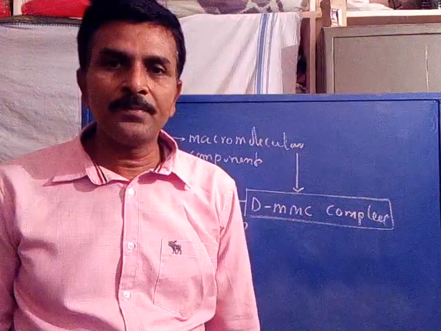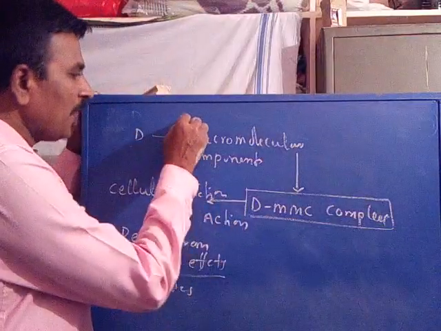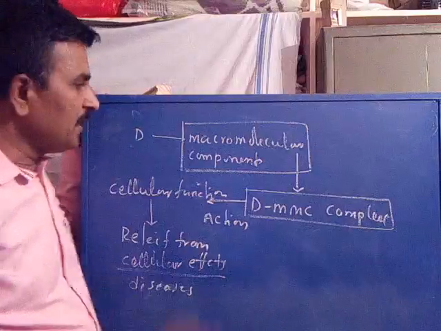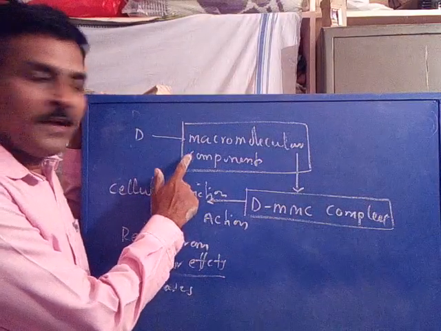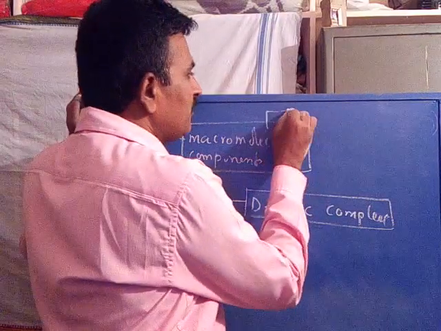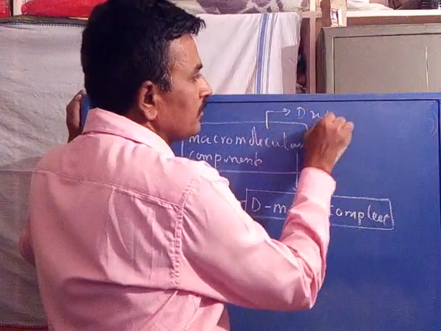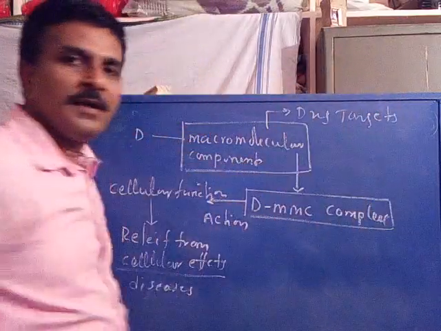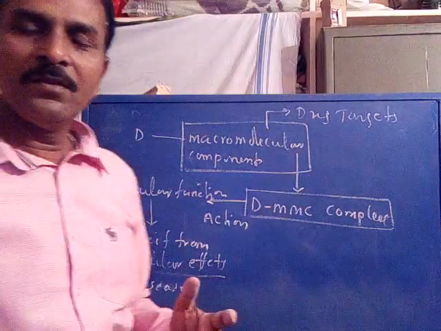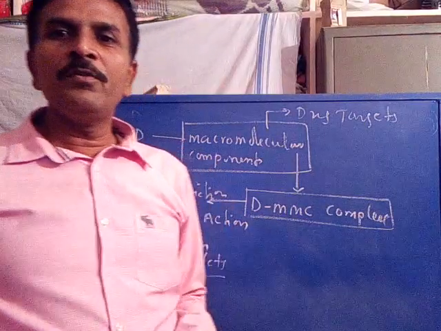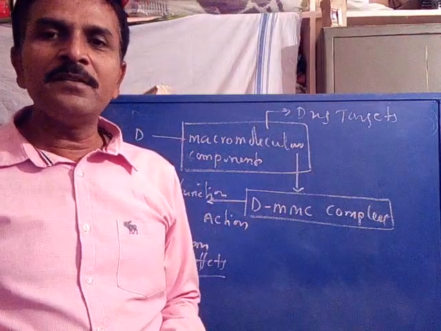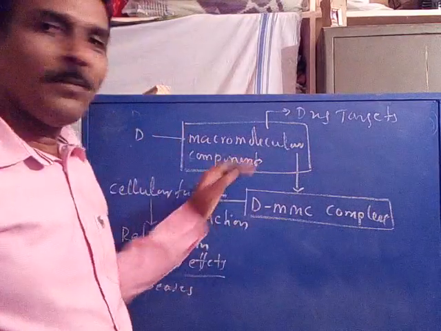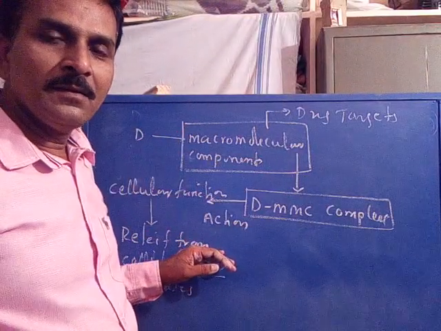Is it clear? Now, these macromolecular components are called drug targets, because a drug must bind with macromolecular components in order to exhibit its action. Without binding, there is no action.